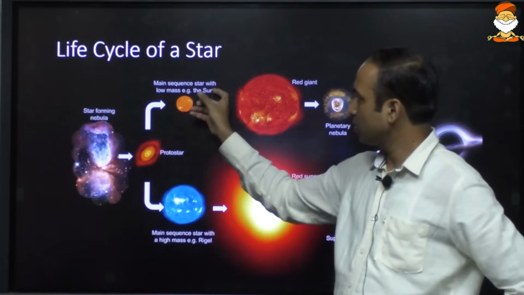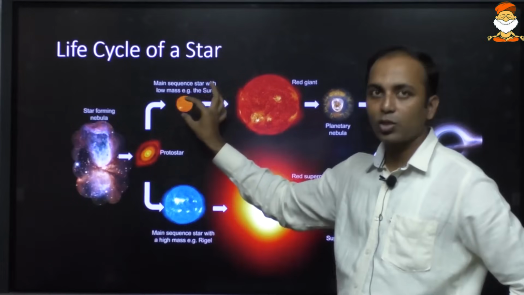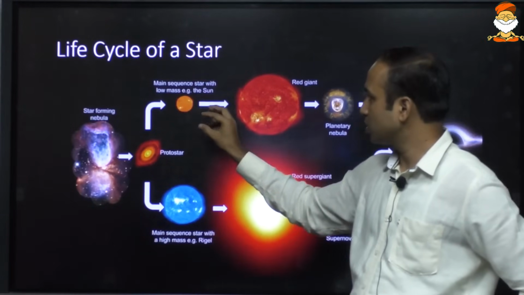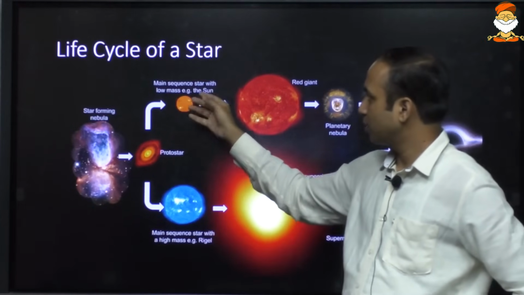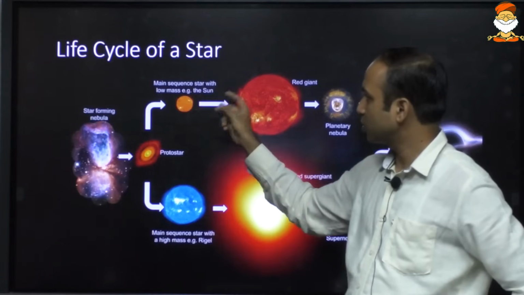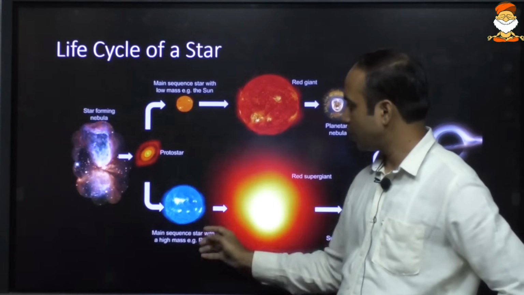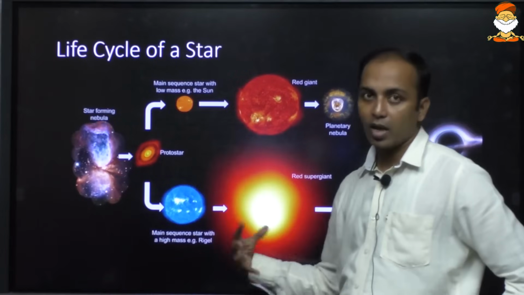After the protostar, the main sequence star or the actual star will be forming, and this star will have relatively lesser mass. When the mass is relatively less, it will form a smaller star, for example our sun. In a similar manner, a main sequence star may also have a higher mass.